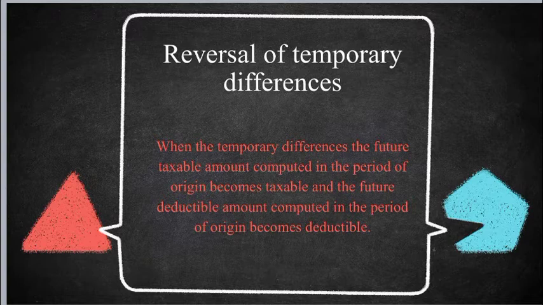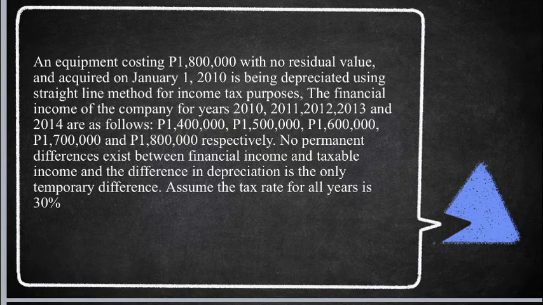Example for initial recognition and reversal of tax liability. An equipment costing 1.8 million with no residual value and acquired on January 1, 2010 is being depreciated using the straight line method for financial purposes.